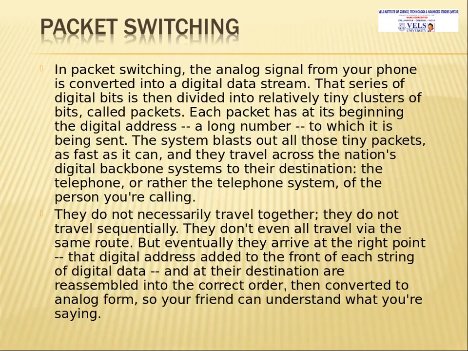The destination is the telephone system of the person you are calling. So if you make a call on a phone or telephone system, our analog signal will be converted into digital, and then the digital will be converted into packets. In that packet, the number is also appended. If it crosses the boundaries of a nation, it will append the backbone address as well.